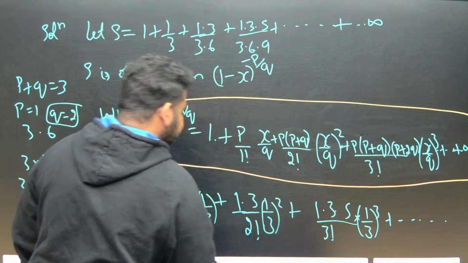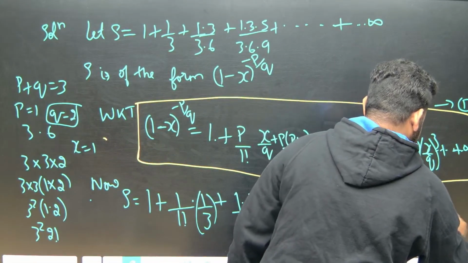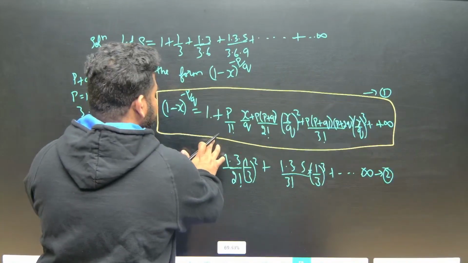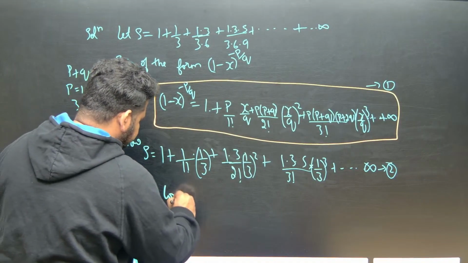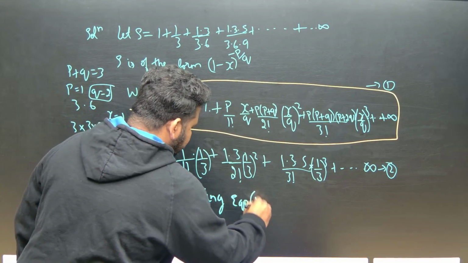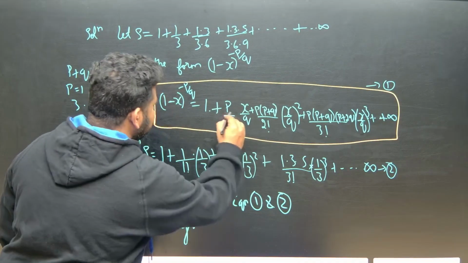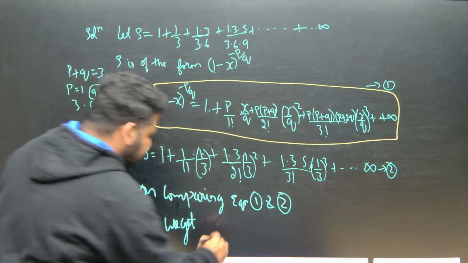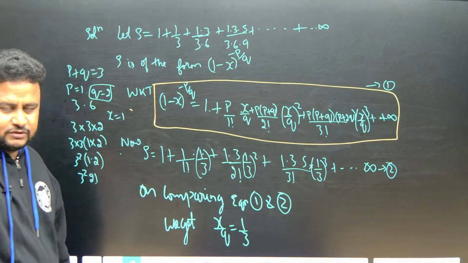Now if you compare, let us write this as equation 1. Let us write this as equation 2. Okay. It is better to write this on the same page, otherwise it will be difficult for you to compare. On comparing equation 1 and 2, we get what? This is x by q, here also this is x by q. X by q is equal to what? 1 by 3. X by q is equal to 1 by 3.